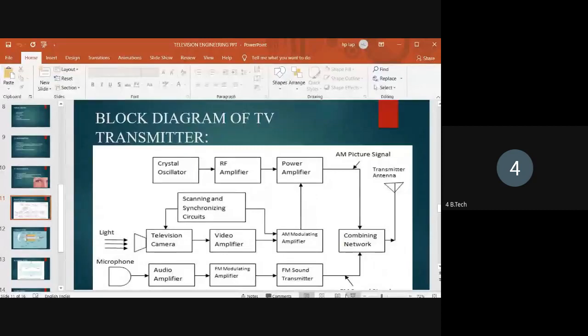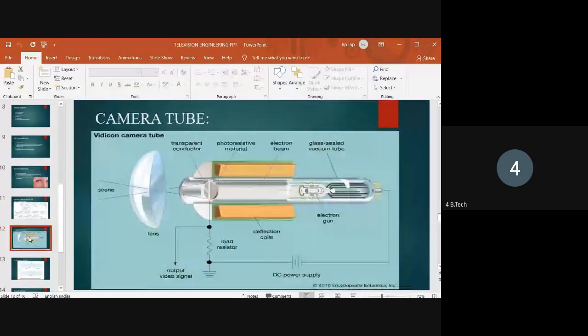So how does it work? Let us see how the camera tube works. Earlier we discussed the camera tubes. The first camera tube is the iconoscope. Here I am taking the Vidicon camera tube.